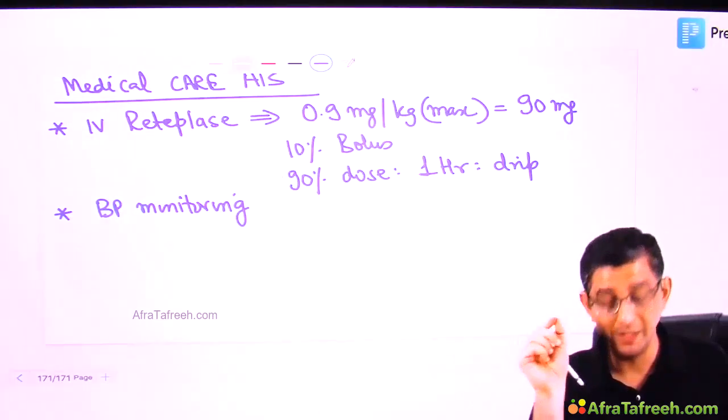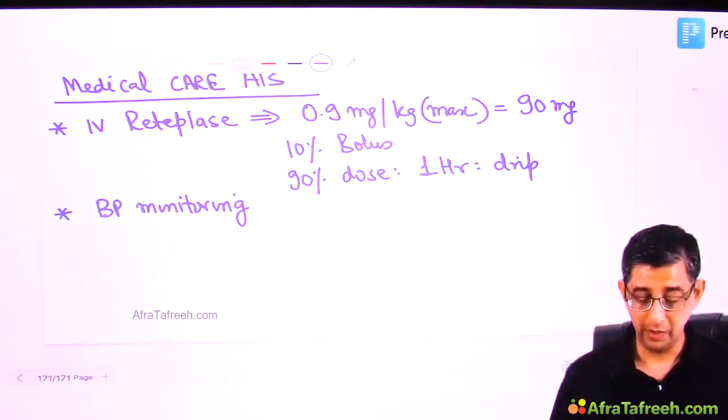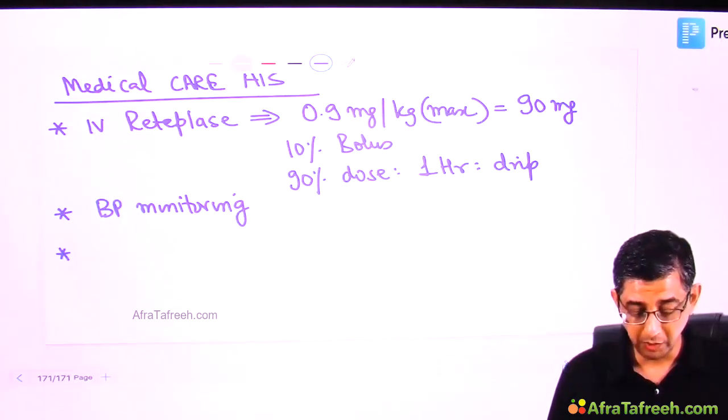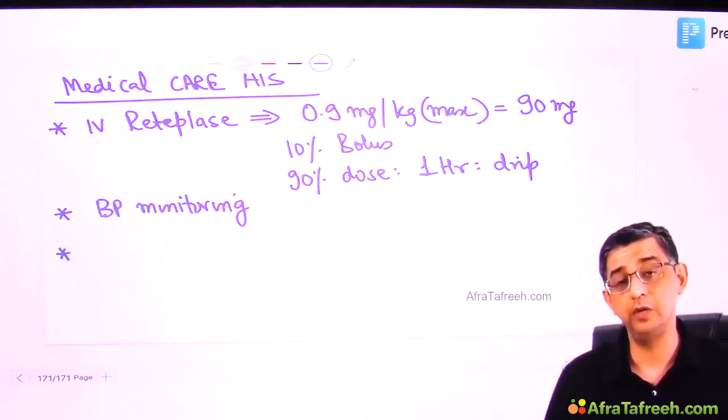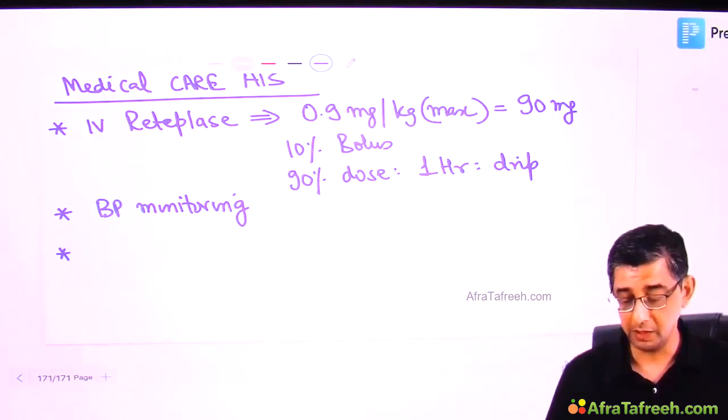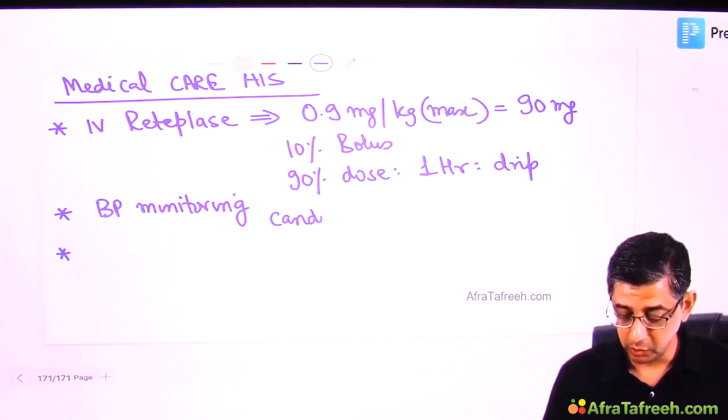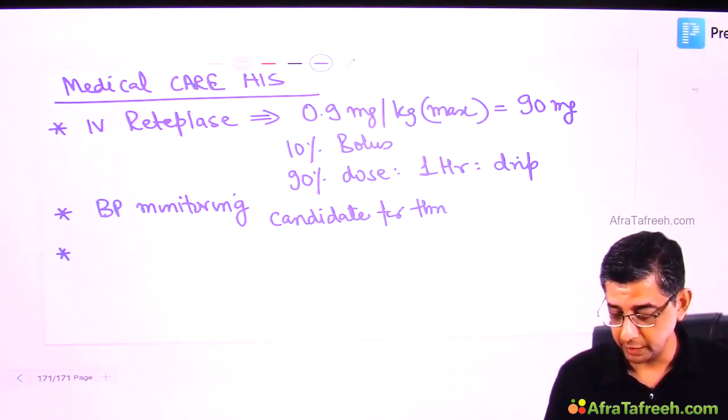So now listen to my next statement very, very carefully. If BP monitoring is being done, we obviously need to regulate the blood pressure. I'll tell you the cutoffs in this case. Let me divide this into two parts. Suppose a person is a candidate for thrombolysis. That means that he had come early.